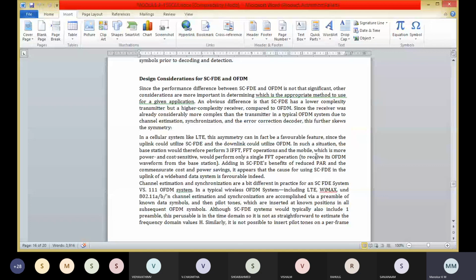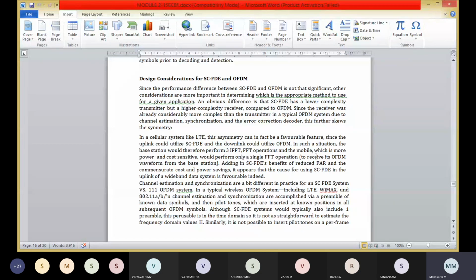Then the combination of OFDMA with MIMO is a natural and best combination for performance improvement in fading channels. In SC-FDMA, the combination with MIMO is not natural, because detection cannot be done in the frequency domain, and it is not possible to use maximum likelihood detection for MIMO with SC-FDMA.